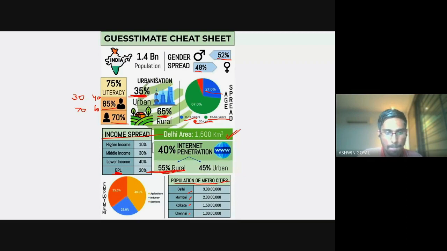And then population of metro cities: Delhi, Bombay, Kolkata, Chennai, and look at the population of Bangalore as well. And then the employment: about 40% people are employed in the agriculture industry, and about 25% in the industry, for example, the manufacturing industry, trading, some kind of trades, textile industry, right? And then services, 35%. That is the employment split.